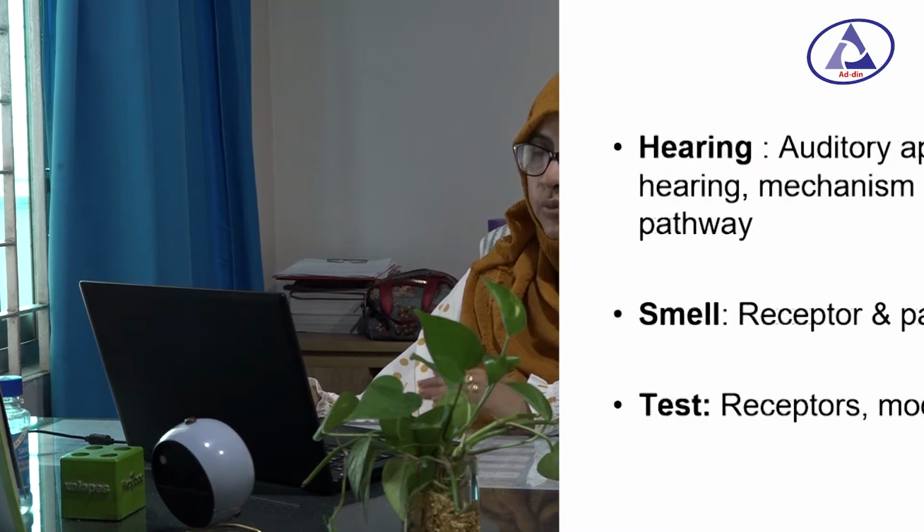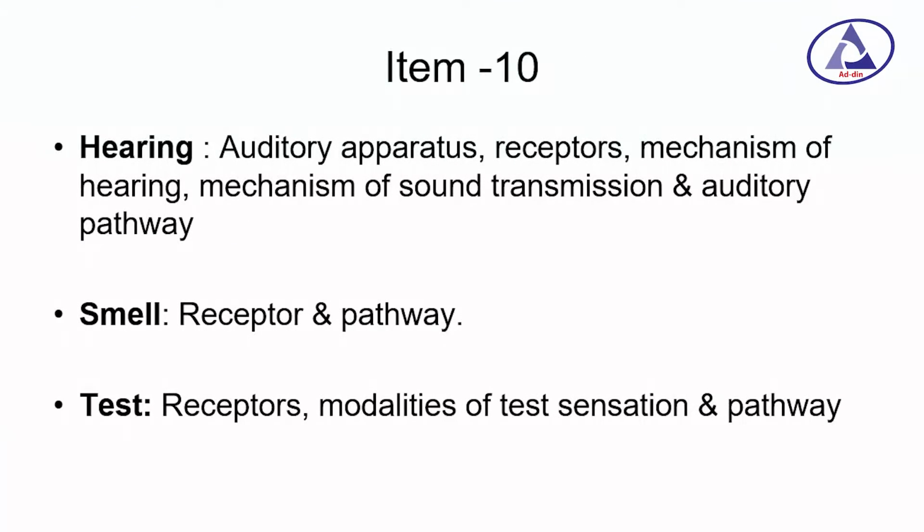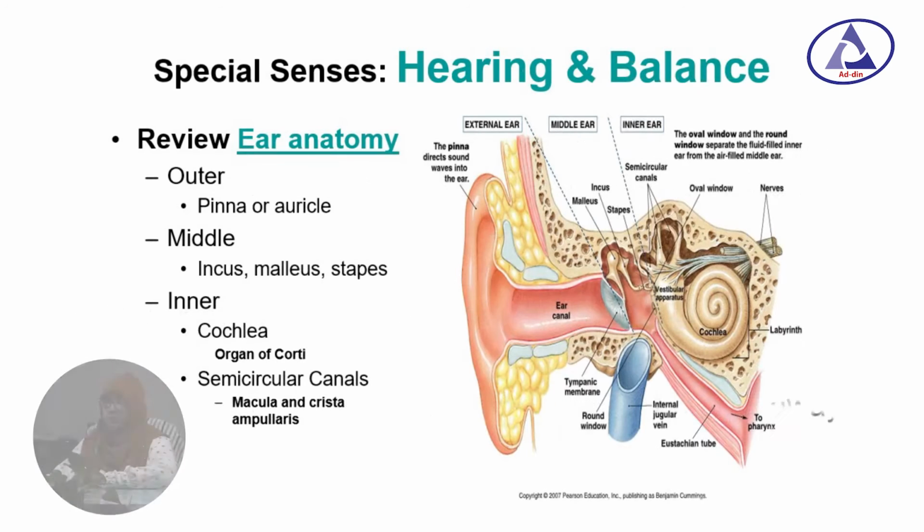Today I am going to discuss special senses. We have five special senses: vision, audition, olfaction, equilibrium and gustation. Today I am going to discuss hearing. In item number 10 we will discuss the auditory apparatus, receptors, mechanism of hearing, mechanism of auditory transmission and auditory pathway. First of all, we have to know the anatomical structure of the ear.